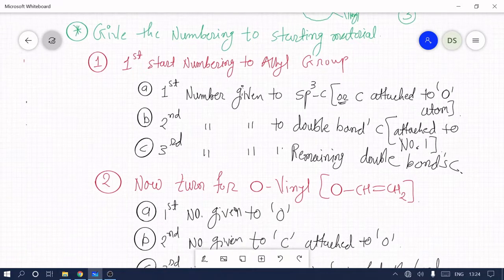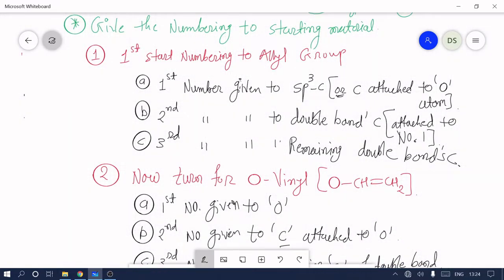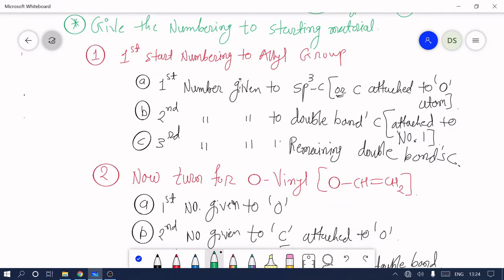First target is to identify the functional groups, that is allyl and vinyl, and the second target is to give the numbering to the starting material. Our starting material is allyl vinyl ether, so we must give numbering to this system to convert it into product.